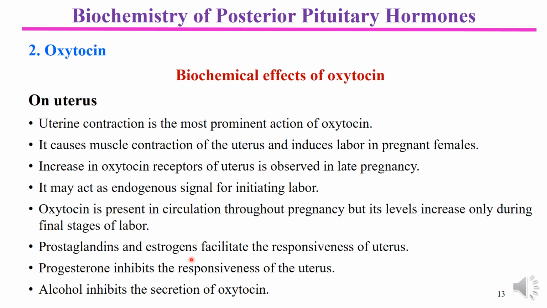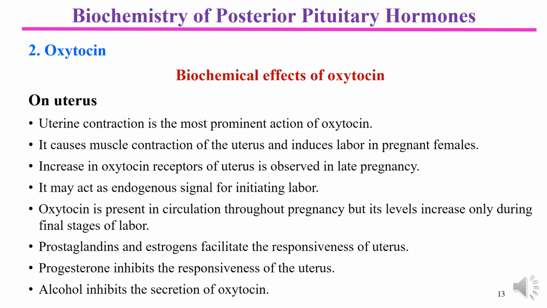Prostaglandins and estrogens potentiate, or facilitate, the responsiveness of the uterus to oxytocin. Progesterone inhibits the responsiveness of the uterus. It has a resistive action against oxytocin on the uterus, while alcohol inhibits the secretion of oxytocin.